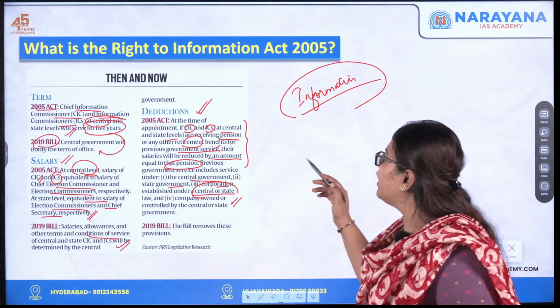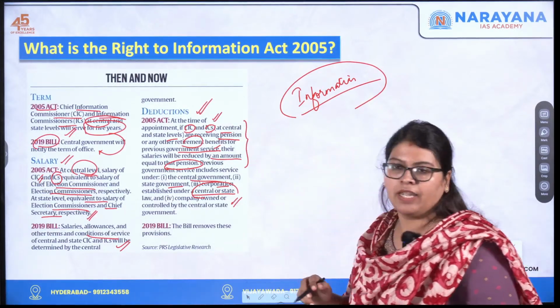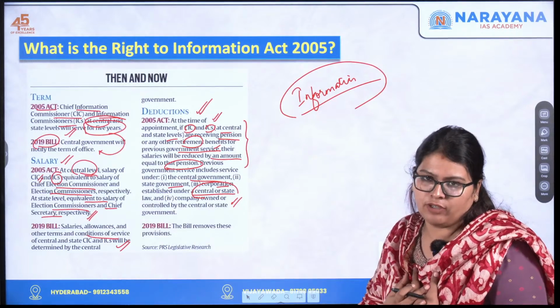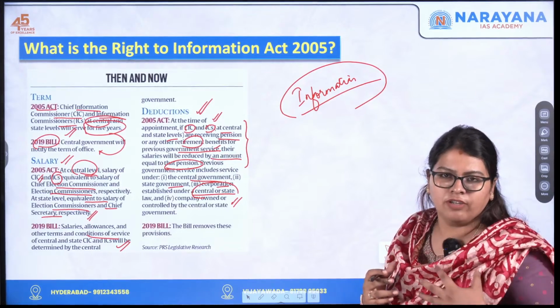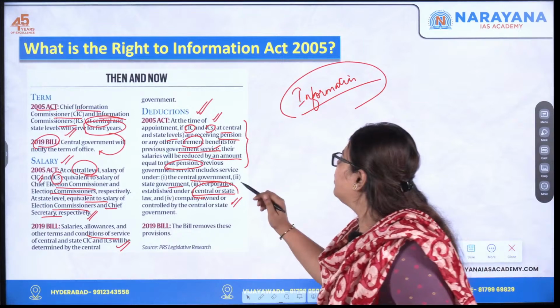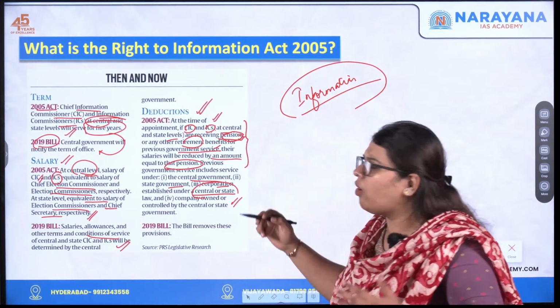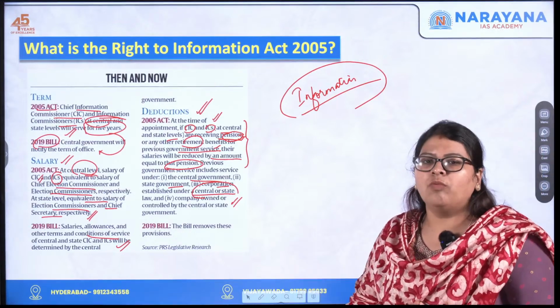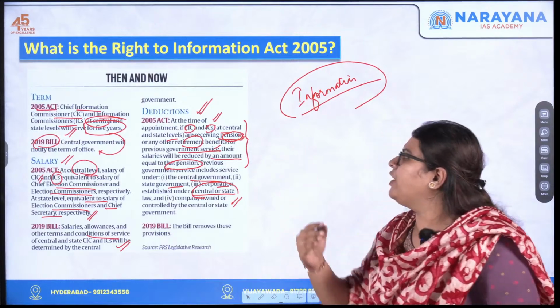So here once again, what are they saying? At the time of appointment, if for example I am the chief election commissioner, whether a central or a state information commissioner, what happens if I am receiving any kind of pension from an earlier job? Their salaries will be reduced by an amount.